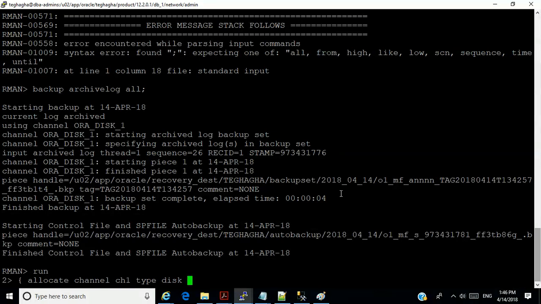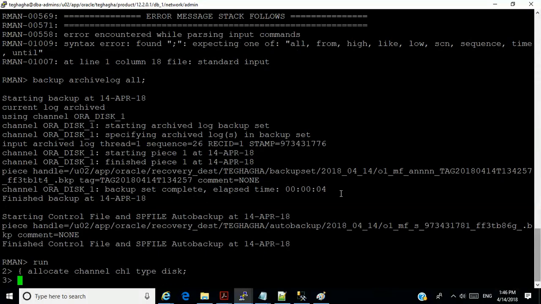Like I say, backup format, backup database plus archivelog.